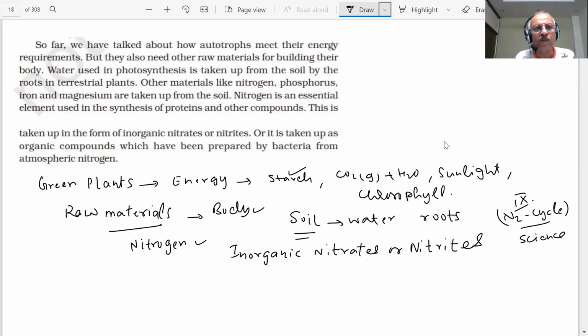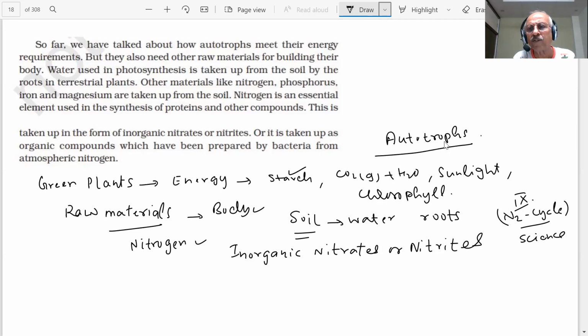Therefore, students, the autotrophs we are talking about are green plants. They prepare their food and get all the raw materials from the soil, from the atmosphere, and from the sun's energy, and therefore you can see that they are able to make their own food, which we call autotrophs. So we are sure about autotrophs, students.